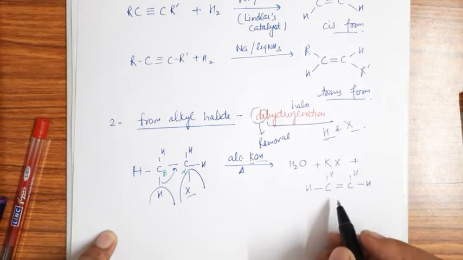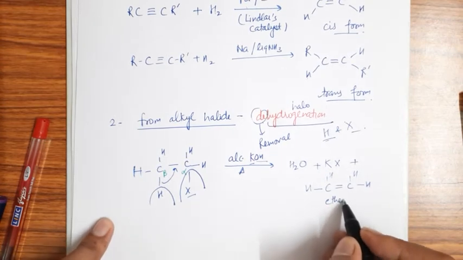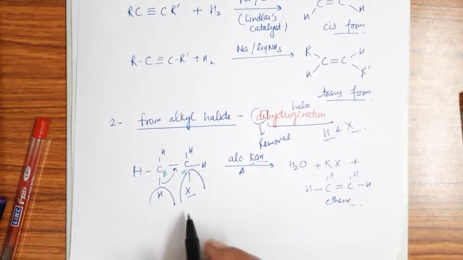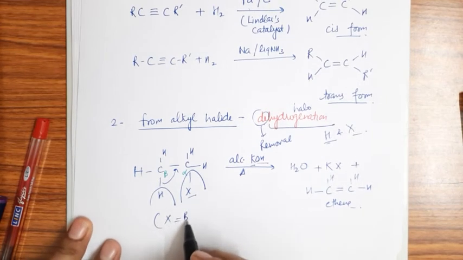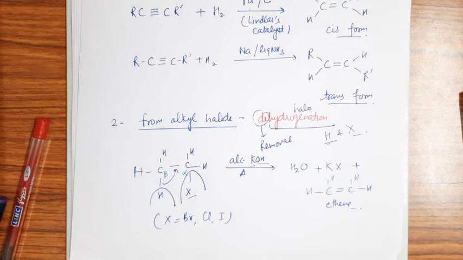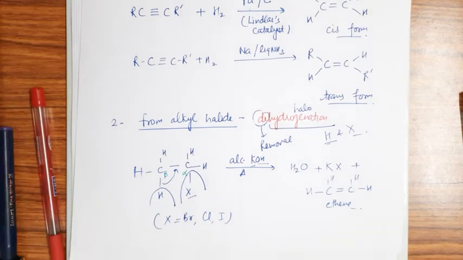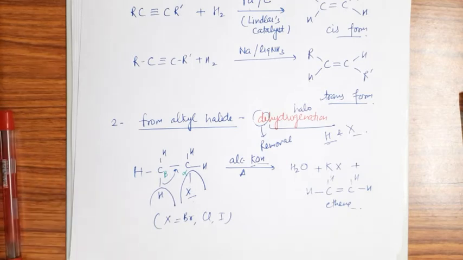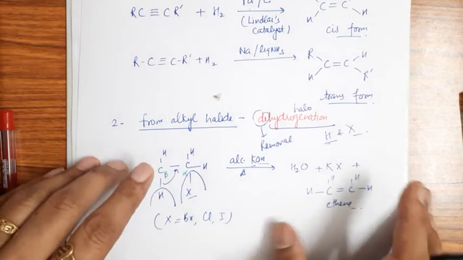So there is formation of ethene in such a way. You can take Br, Cl or I in place of X. And as I told you in my previous video also, we generally do not use fluorides because of their highly violent nature, right? So we generally do not use the fluorides.